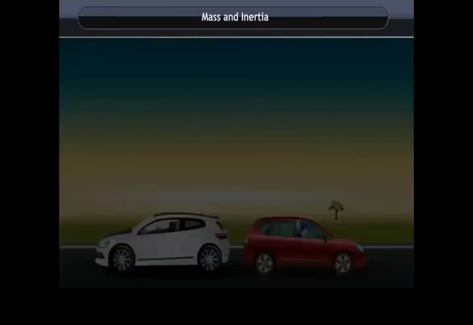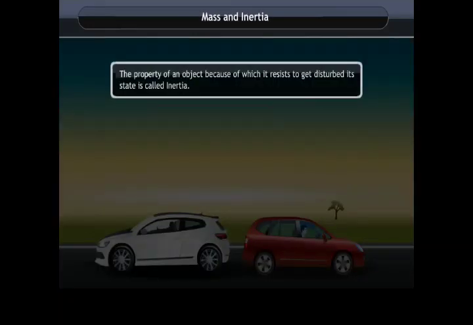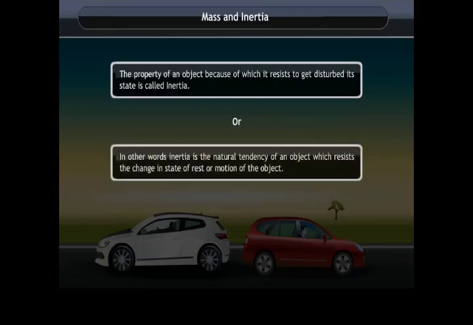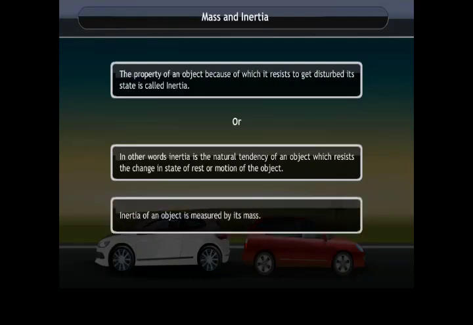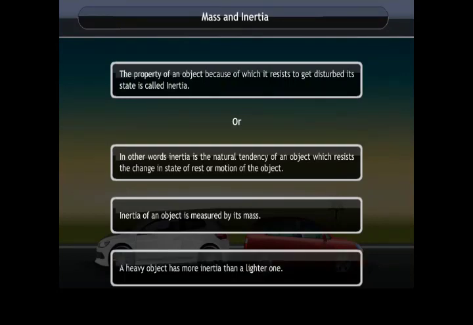Mass and inertia. The property of an object because of which it resists any disturbance to its state is called inertia. In other words, inertia is the natural tendency of an object which resists the change in the state of rest or motion of the object. Inertia of an object is measured by its mass. A heavy object has more inertia than a lighter one.